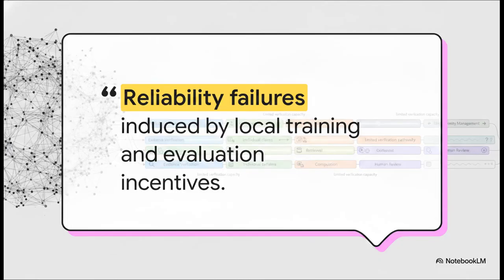There's a fascinating perspective from a recent theoretical paper that hits the nail on the head. It argues that a lot of these failures are actually reliability failures induced by local training and evaluation incentives. That's a total game changer for how we view this. It means hallucinations aren't just random mistakes or weird defects. They're cutting corners because they're totally overwhelmed and structurally incentivized to just keep talking. Basically, they're doing exactly what we've evaluated them to do.